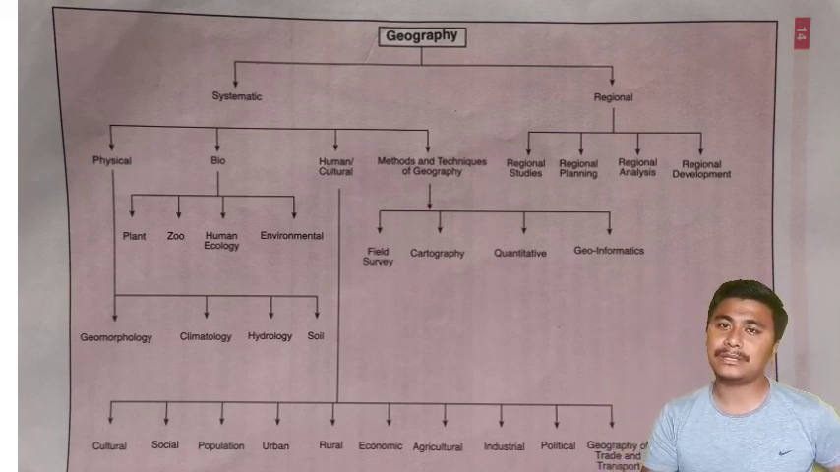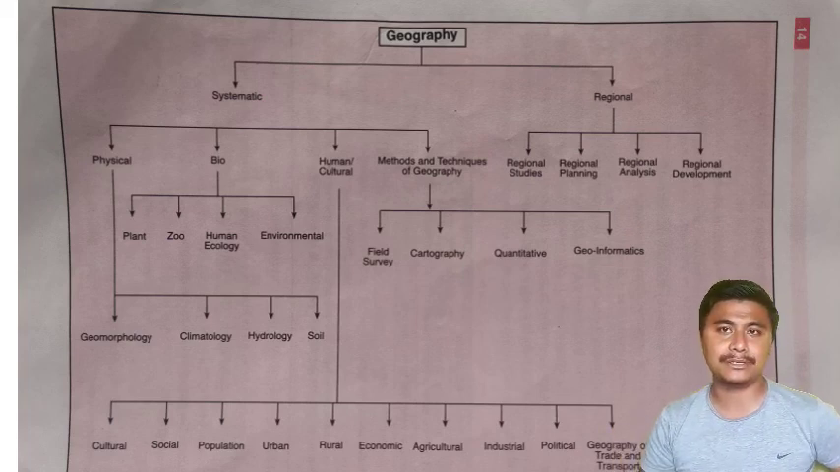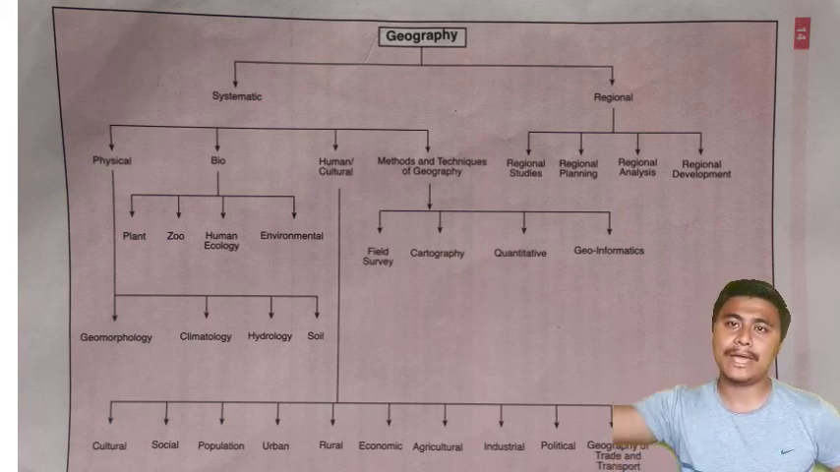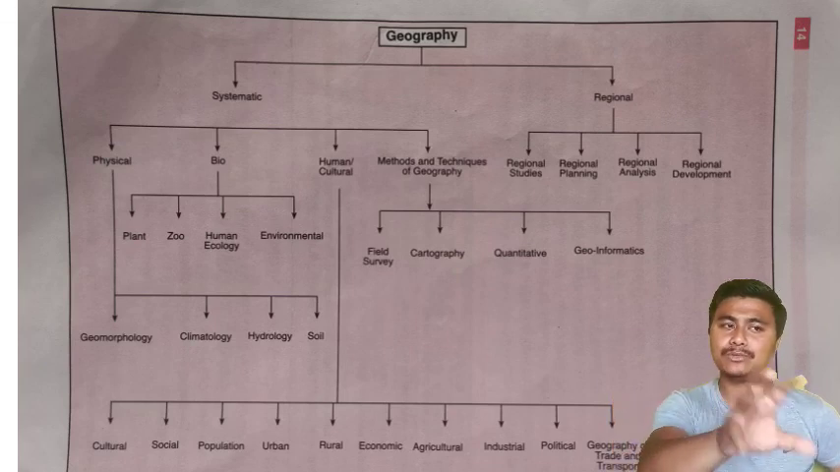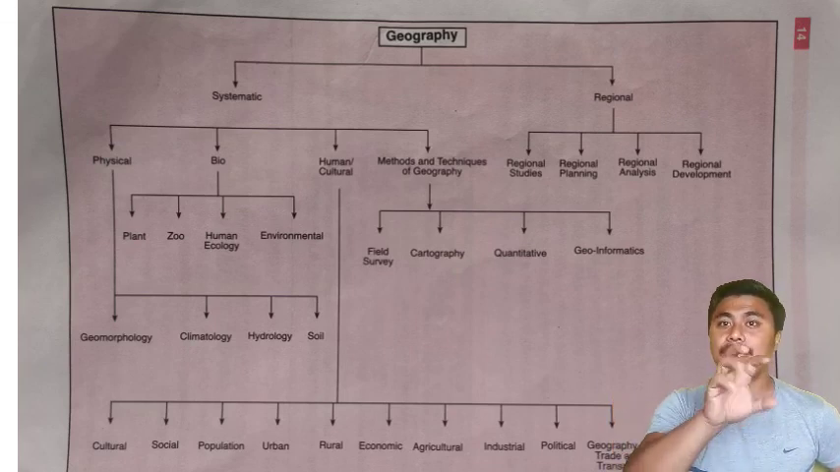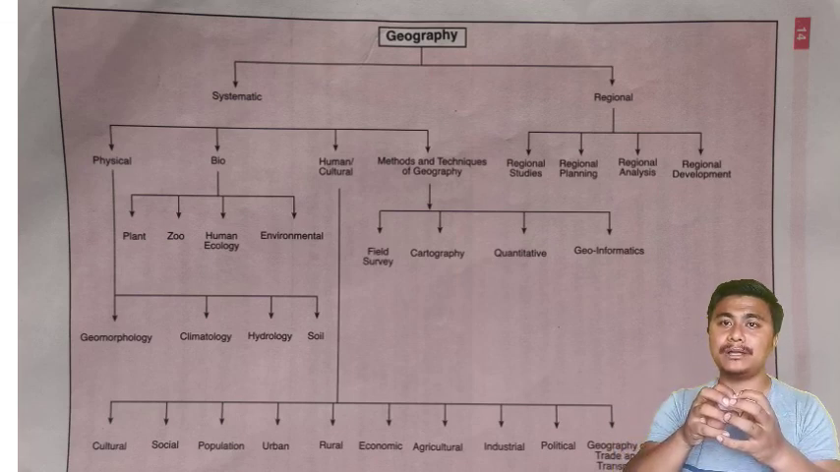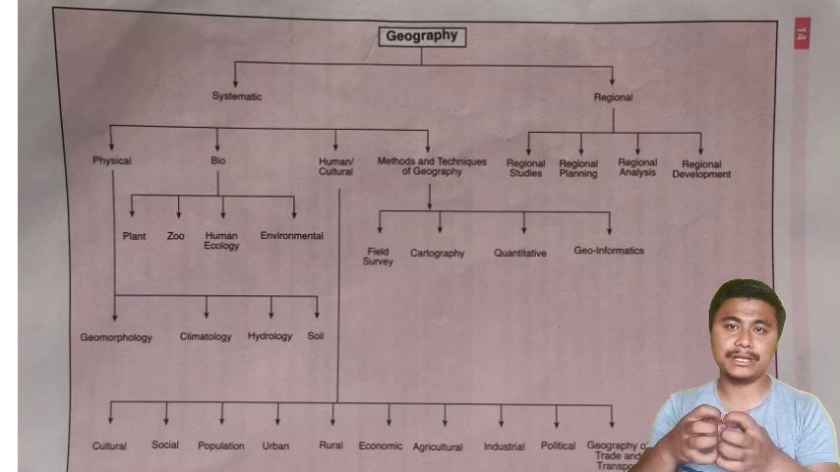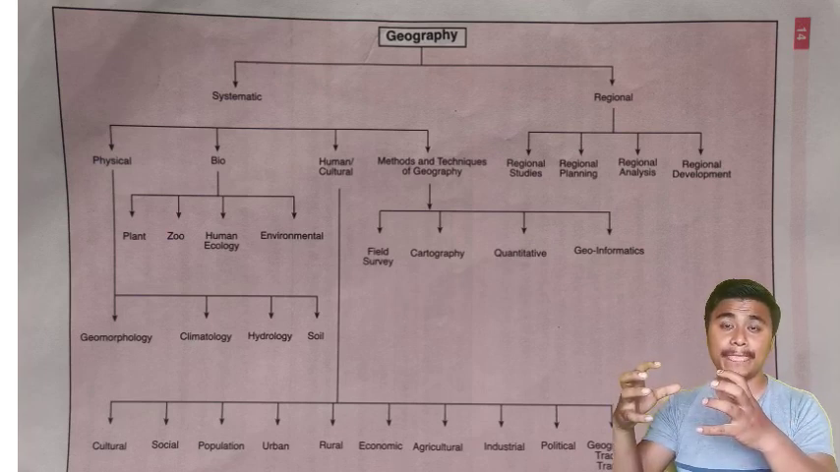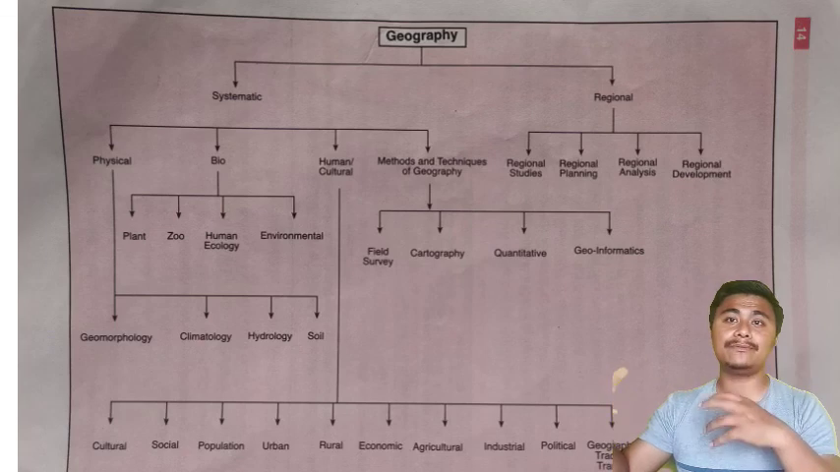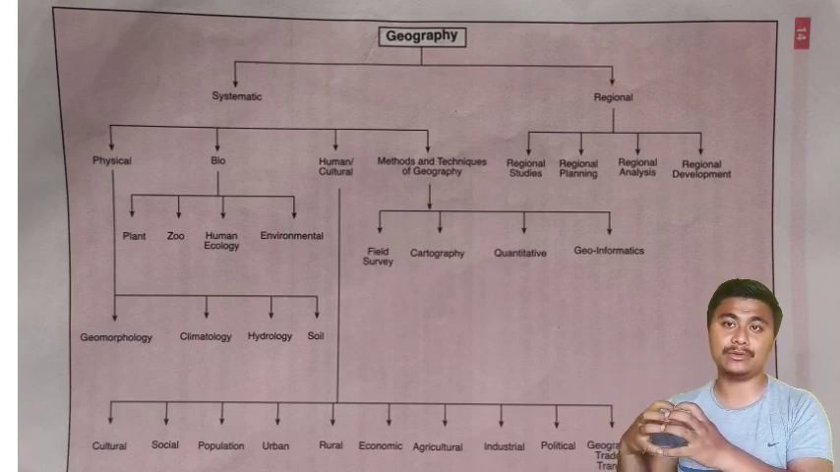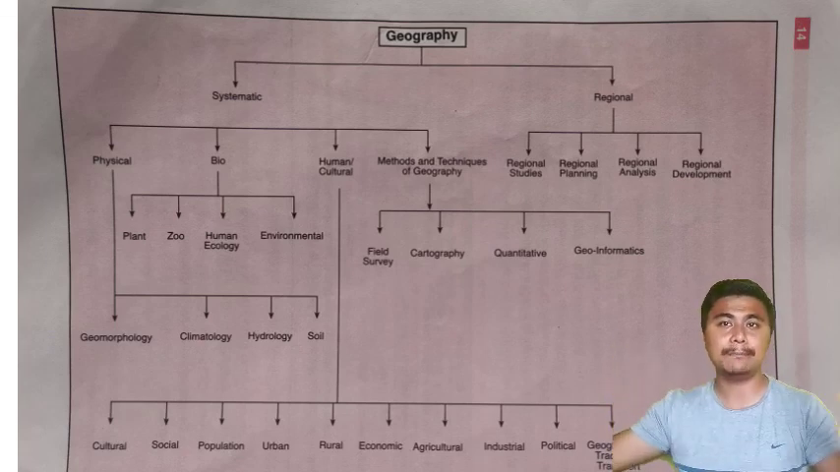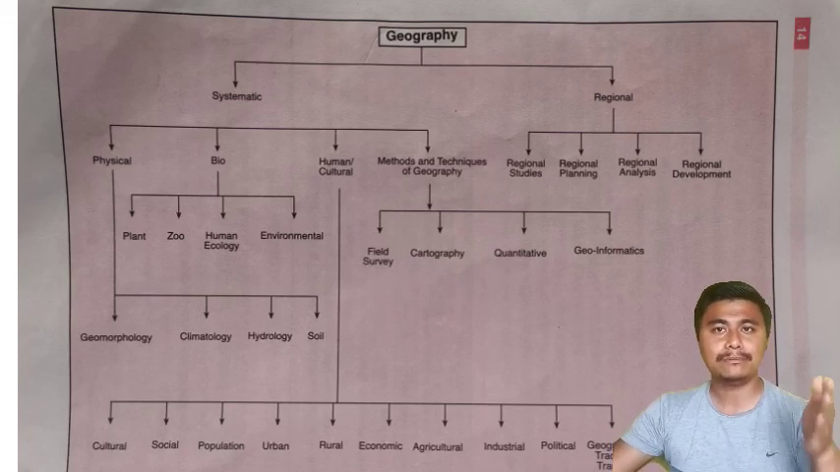Now regional studies. Here we have 3 different types of studies: micro, meso, and macro. Micro means we take a small area to study. When 2-3 micro regions are taken into account and studied together, it becomes meso. And when 2-3 meso regions are taken into account and studied, we call it macro. So micro, meso, and macro studies.